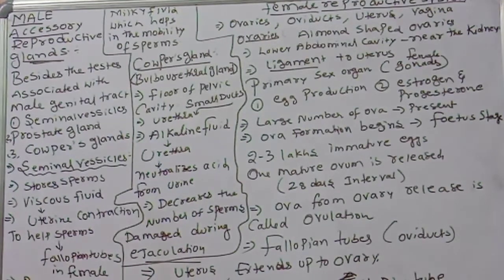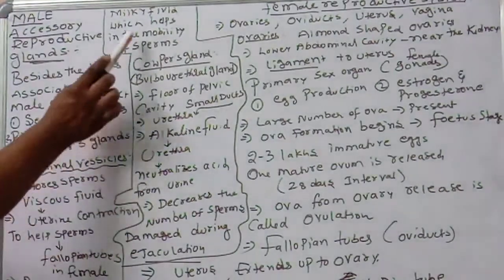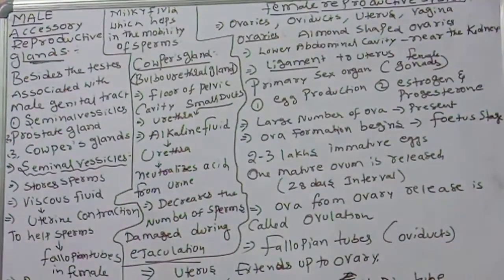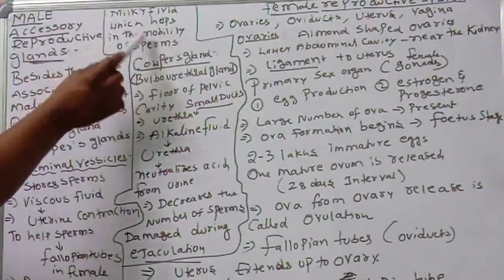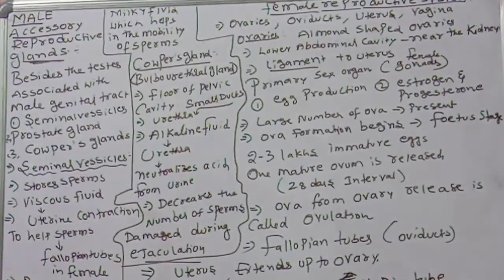What are those glands' fluids? Seminal vesicles secrete what is called viscous fluid. This stores the sperms. Next, the prostate gland secretes the milky fluid, which helps in the mobility of the sperms.